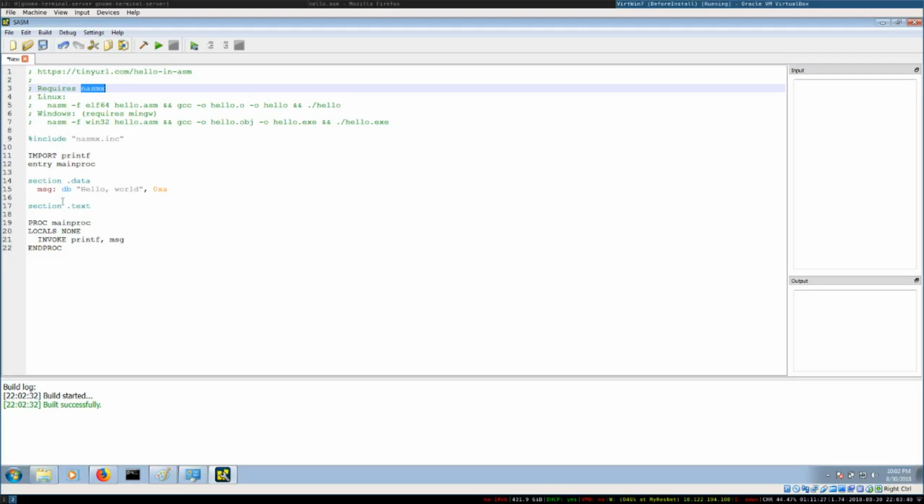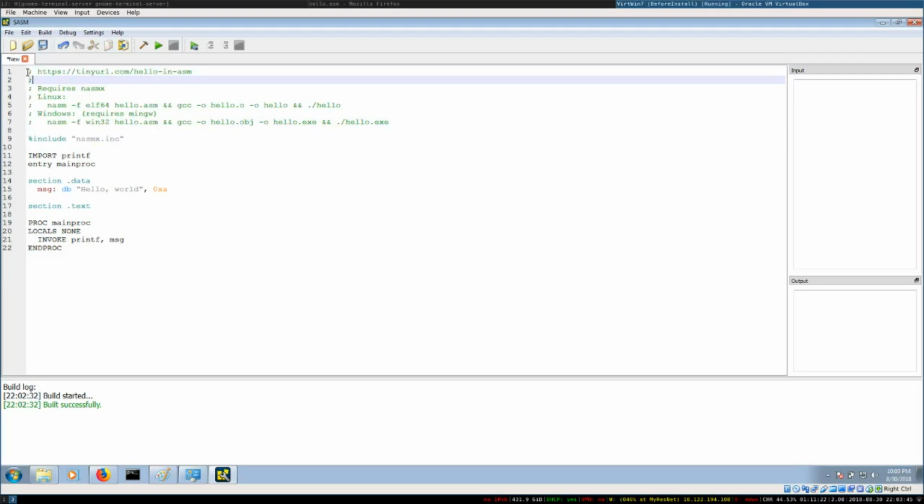I'll briefly run down what each of these statements mean. We have these first statements. These are just comments. Notice how you put a semicolon, which denotes the beginning of a comment. You can also put it right here. Comment. Next, we have this include statement. We have a special percent sign, which tells us this is a directive. This one says to include from this NASMX file. This is our file that helps us define some interesting stuff for us.